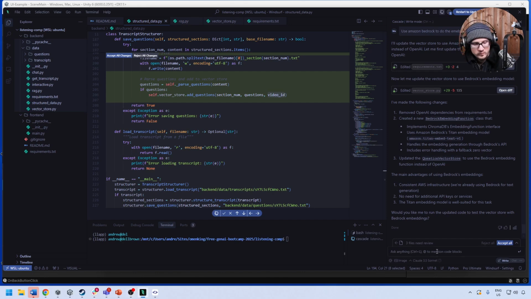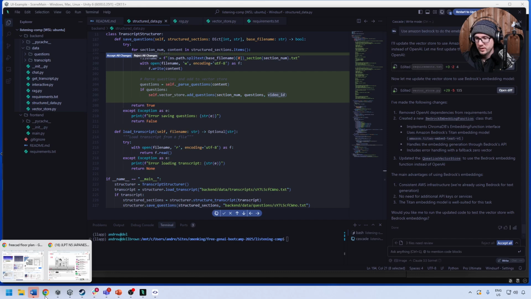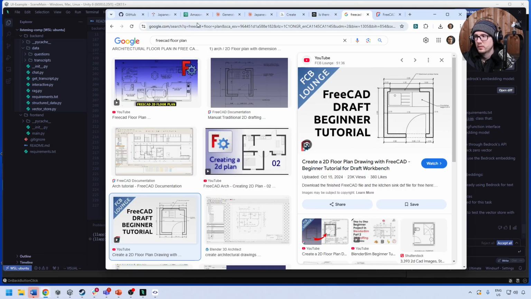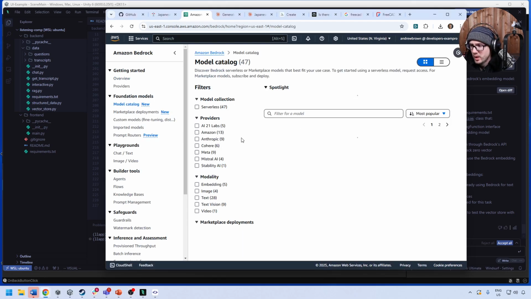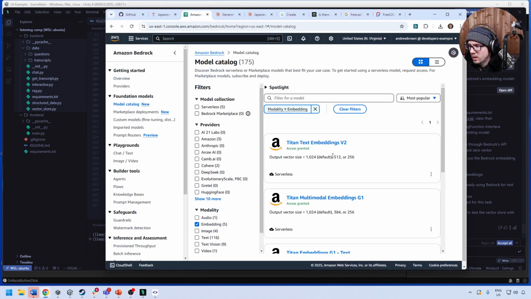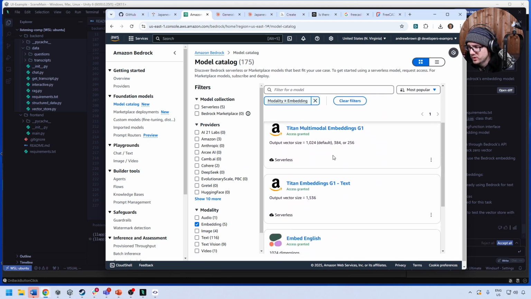So, is there a newer embedding than Amazon Titan Embed Text? We could just check, because I know that I'm logged in somewhere here. AWS, give me a second. So we just go look at the models. Maybe we can find it that way. Go to the model catalog, embeddings. And so they have a version 2.